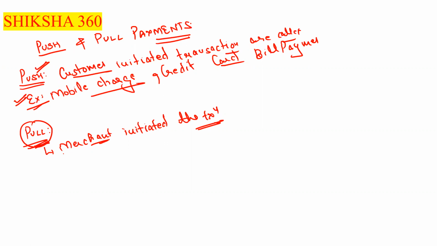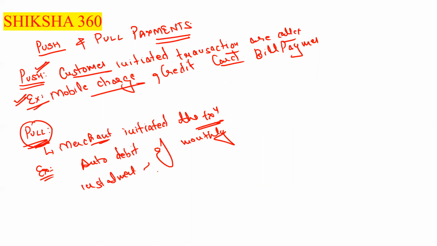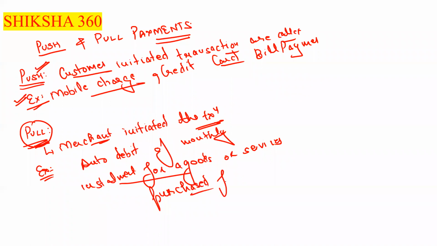For example, auto debit of a monthly installment for goods or services purchased from a merchant.